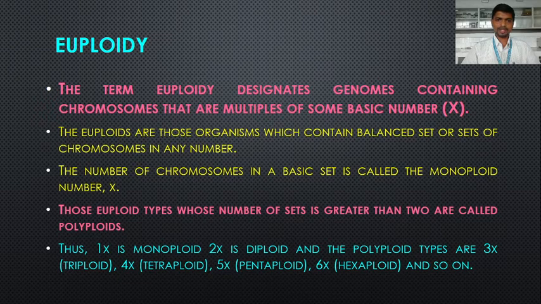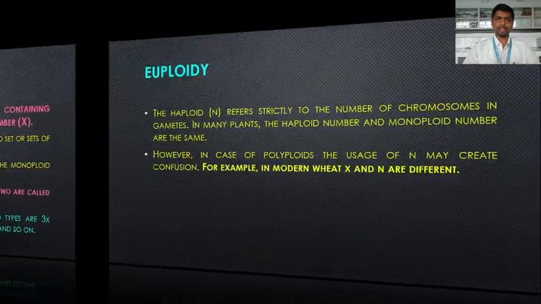While monoploids possess a basic set of chromosome number, that is the x, so they are monoploid. Diploids possess 2 such sets of chromosomes, then they are 2x or diploid, while polyploids possess more than 2 sets of chromosomes. These are 3x, 4x, 5x, 6x and so on. So this is about the euploid.